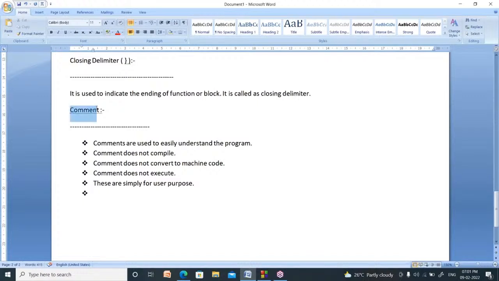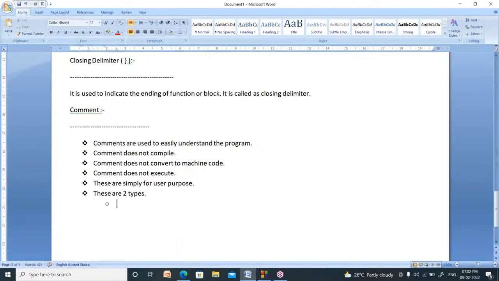So comments are written inside the program, not for the computer. These are for the user, right? Whenever you write comments, the program can be understood easily. There are two types of comments. How many types of comments are there? Two types.